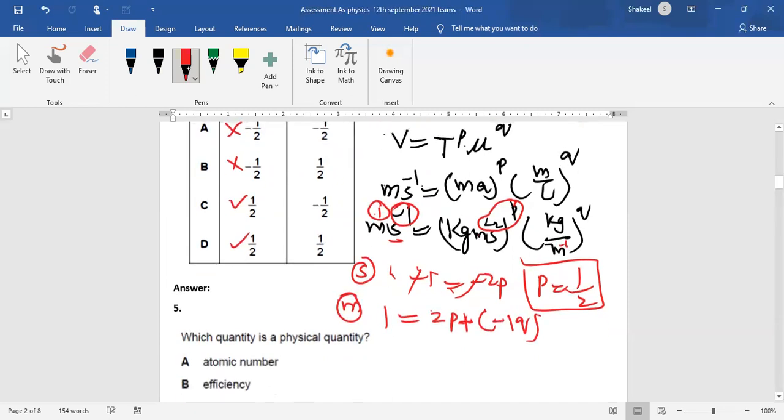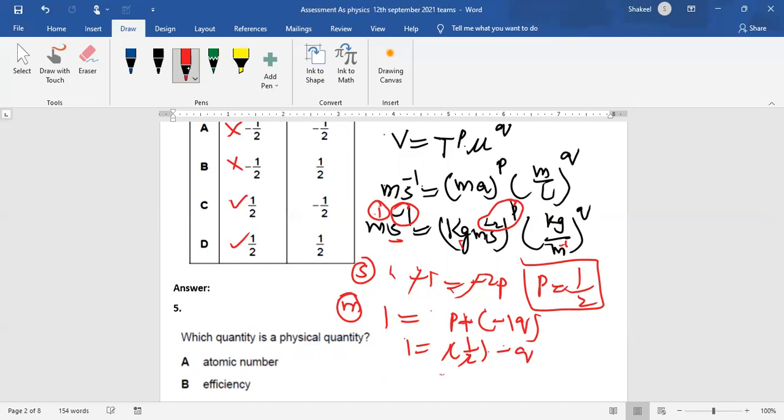Now you have to put the value of p over there. Hold on, why have I written 2p? It's not 2p actually. It is only p, because it is kilogram meter per second squared.